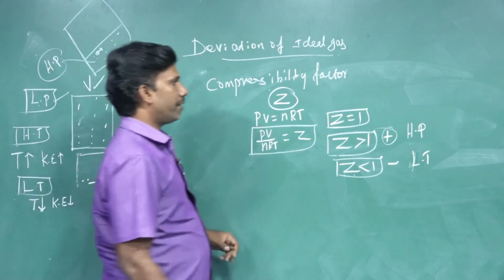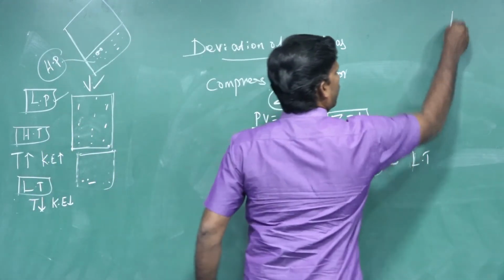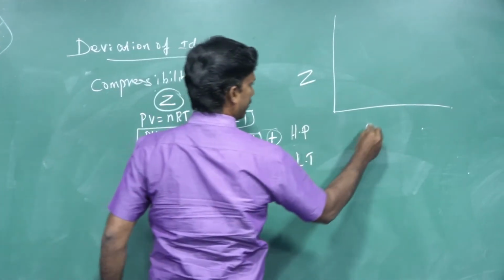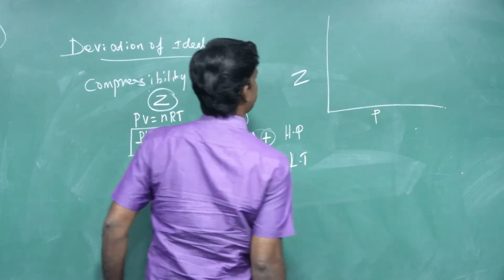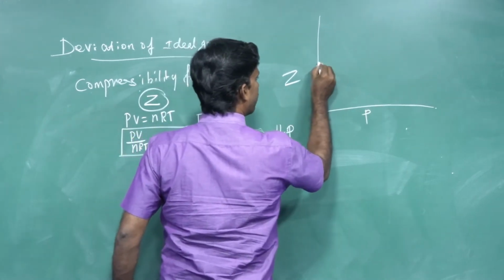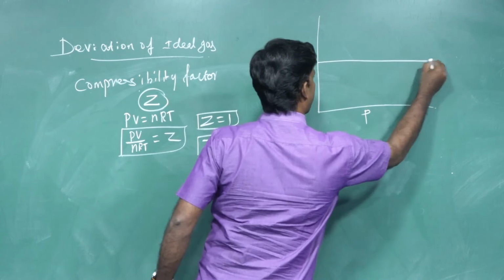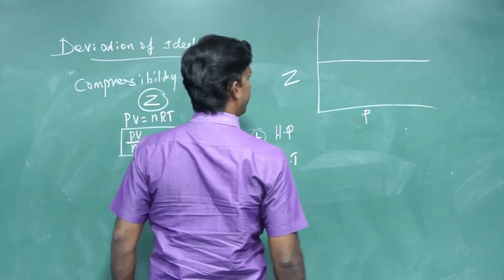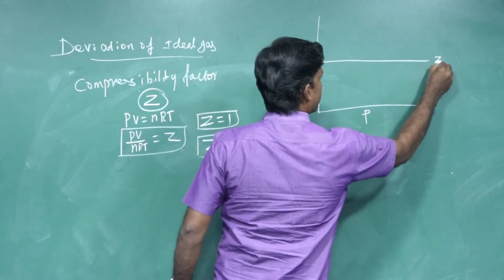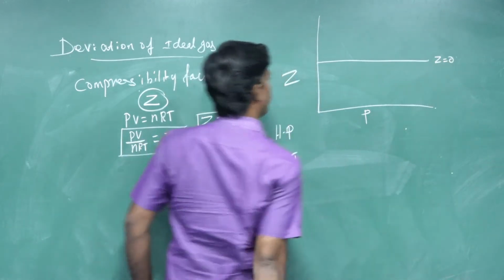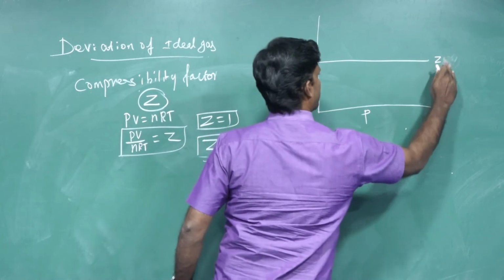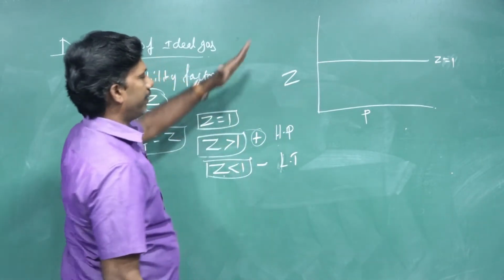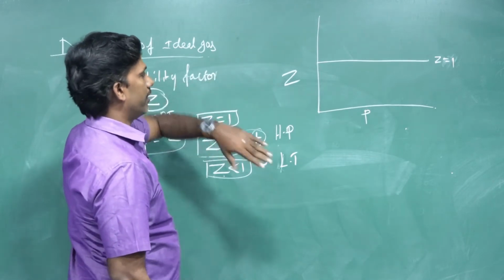Then for the graph between the Z value and pressure, for an ideal gas the graph is a straight line, parallel to this axis at various pressures. This is the condition Z equal to 0, sorry, Z equal to unity, that is 1, for the ideal behavior.